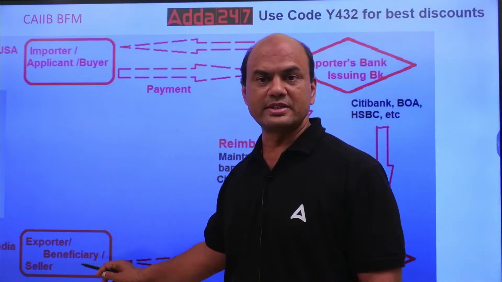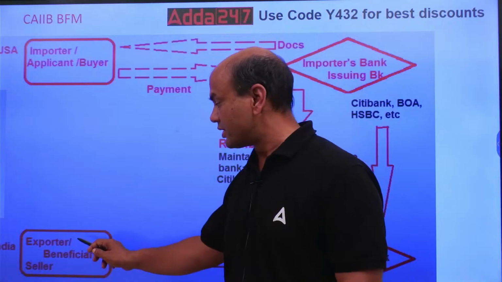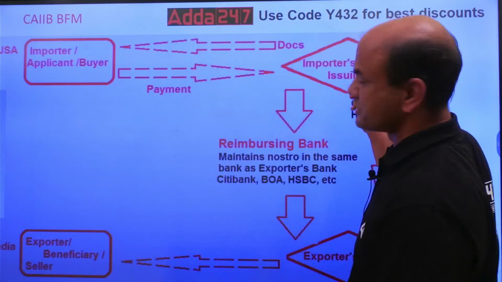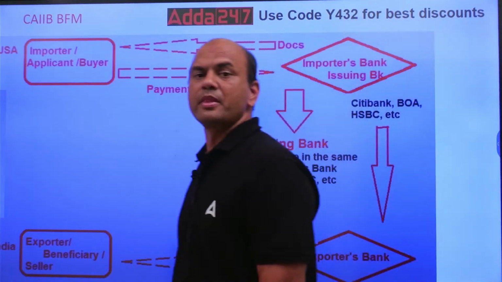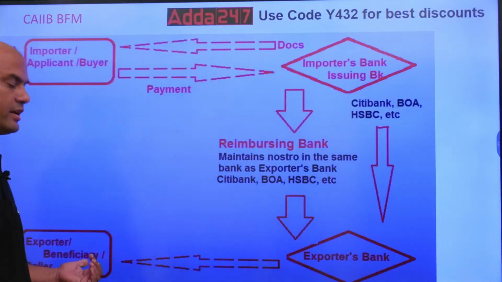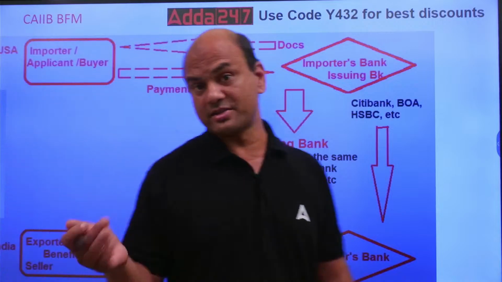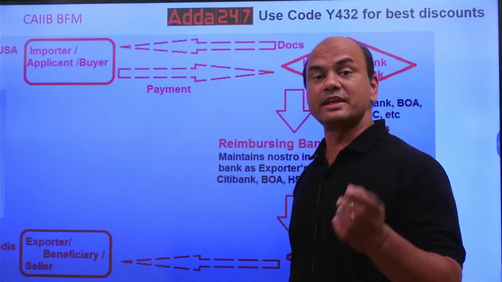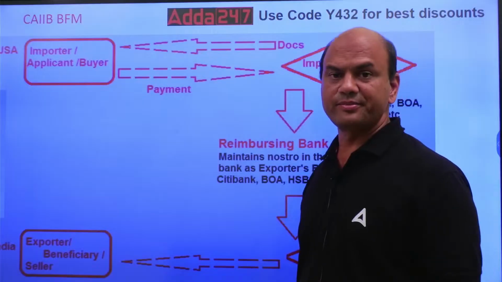So earlier, the first topic I covered was the LC flow from the importer's bank, the issuing bank, to the beneficiary, the seller. Then in the next lecture I covered the documents flow from the beneficiary seller to the issuing bank. Now we will be covering the payment system. Once the documents sent by the seller, the beneficiary, reach the issuing bank, it will check those documents.